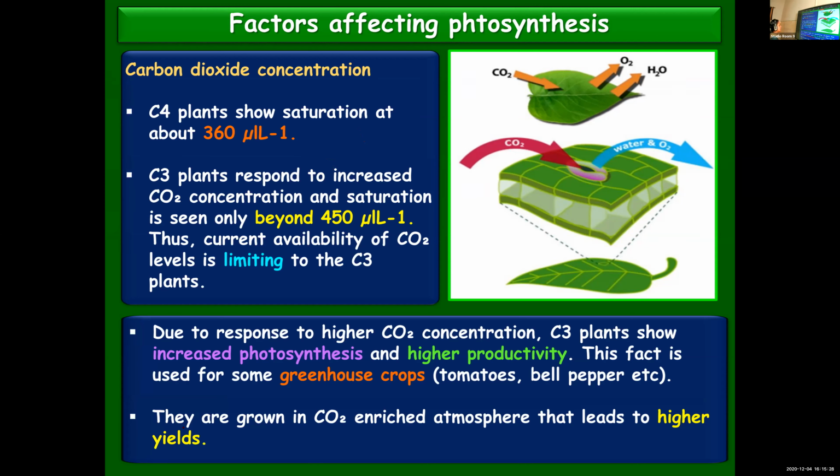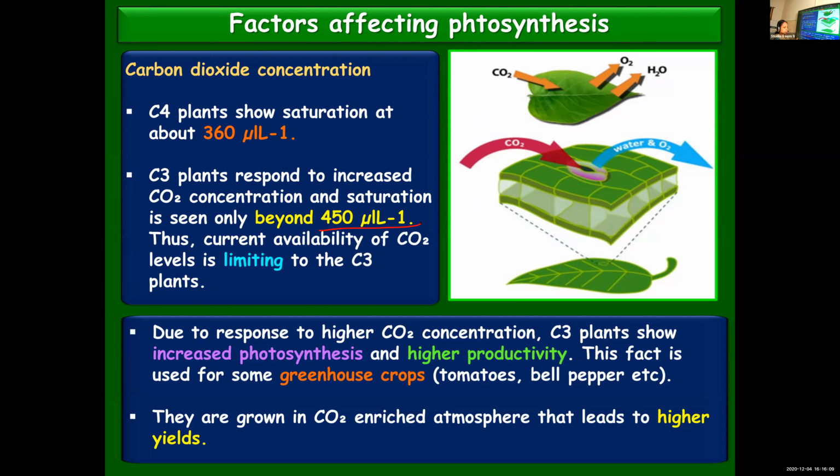So C4 plants get saturated at about 360 mu L per liter, whereas C3 plants can respond to increased concentration of carbon dioxide. They get saturated only at 450 mu L per liter. So if you compare the saturation point of C3 and C4 plants in the presence of carbon dioxide, if the concentration is 360 mu L per liter only, C4 plants show saturation.